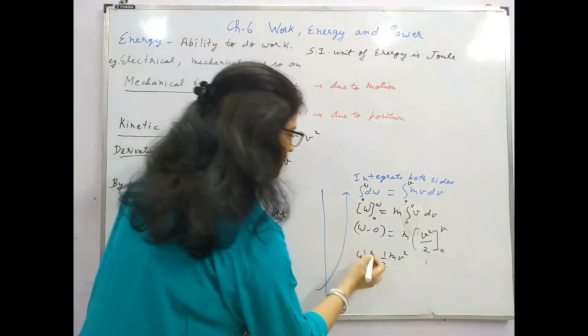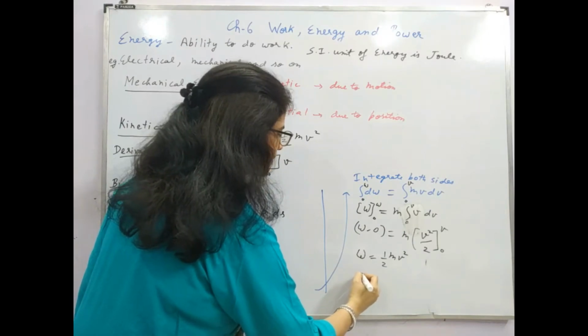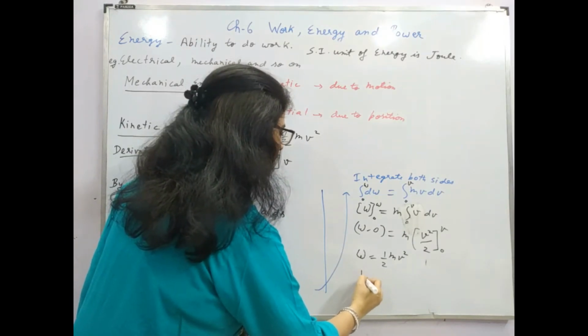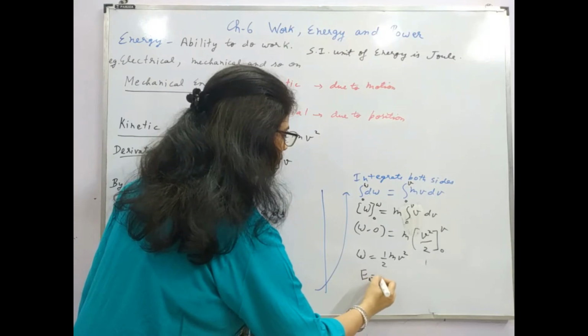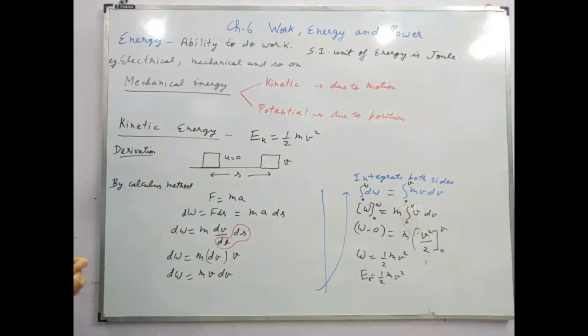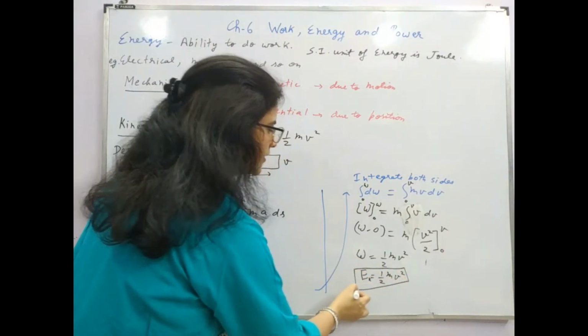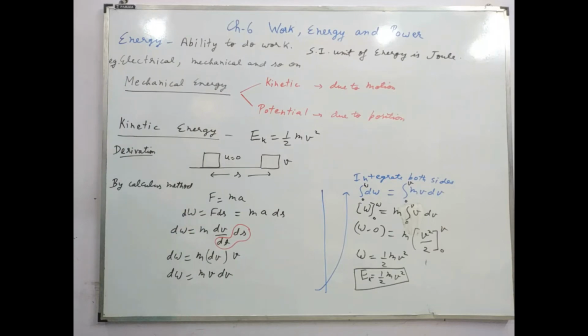This work appears as kinetic energy. Work and energy are interconvertible, so you can write this as kinetic energy is equal to half mv square. Right? So this is the formula for kinetic energy. Now we can move on to the potential energy concept.